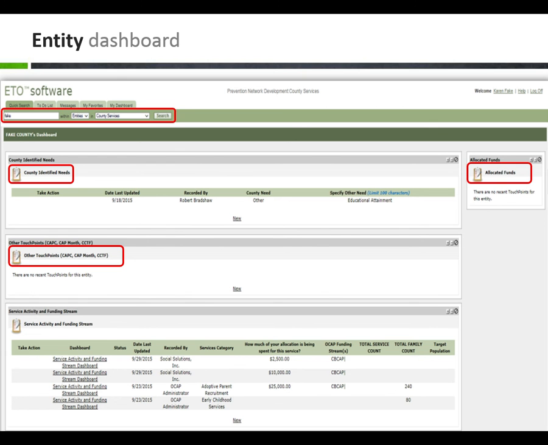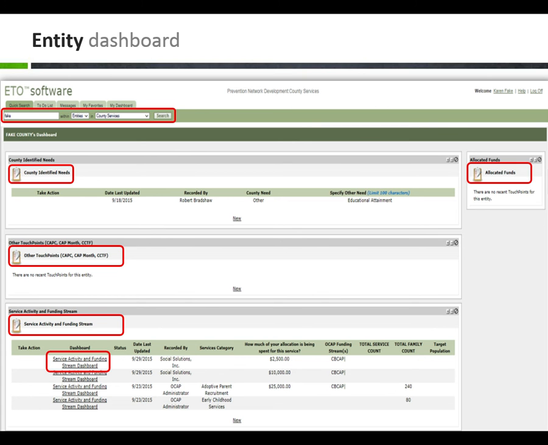There's also the Service Activity and Funding Stream. An additional touch point for the evidence-based informed checklist is located in this Service Activity and Funding Stream touch point by clicking on the link under the Dashboard heading. Reminder, this touch point only needs to be completed if you are using CBCAP funds for your service. To record a new touch point, click the New button and enter your information. You can also edit, view, add similar, or delete any touch point that you have created by clicking on the